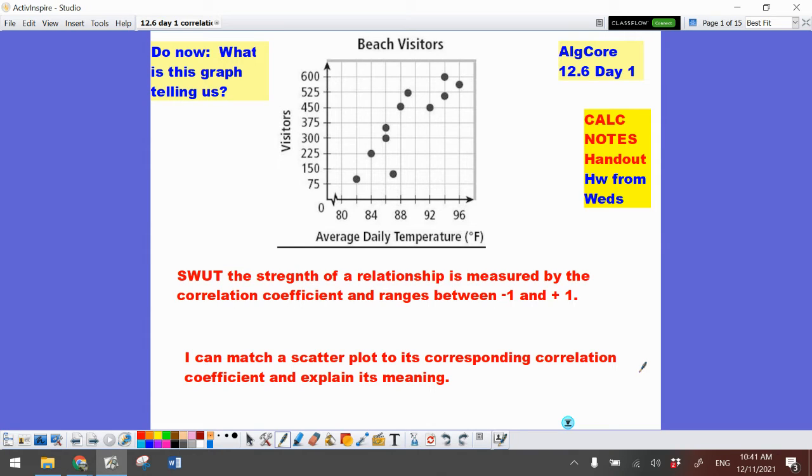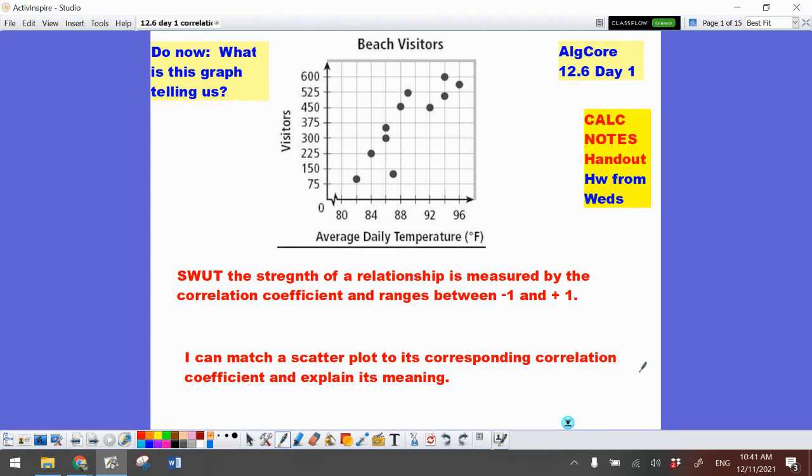Okay, so today we're going to move into correlation coefficient, which talks about the strength of a relationship. I want you to think real quickly about relationships, and think about a positive, strong relationship. If it's a positive, strong relationship, you probably like the same things, you have things in common.